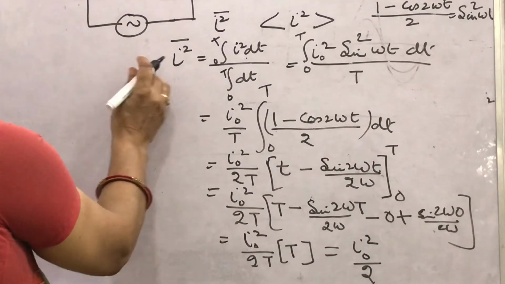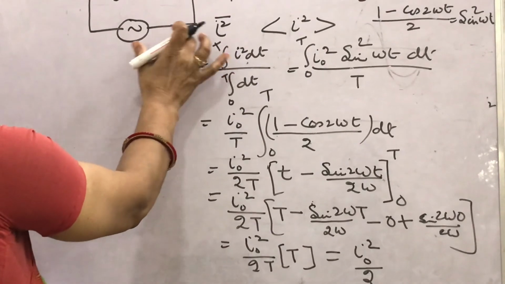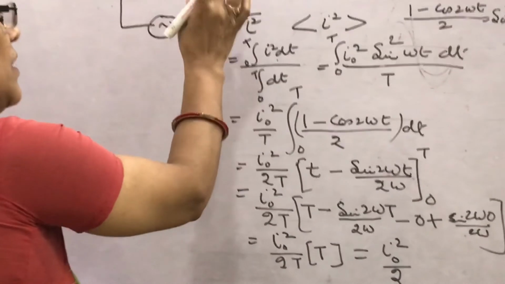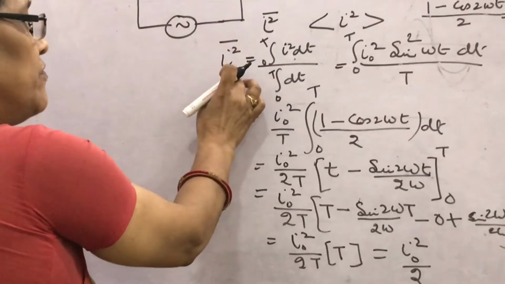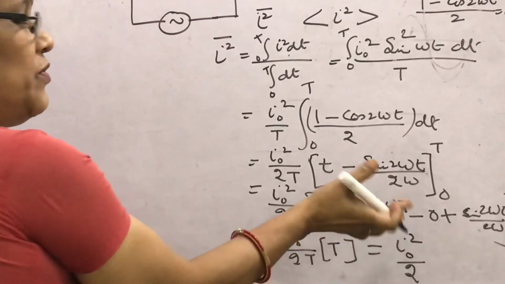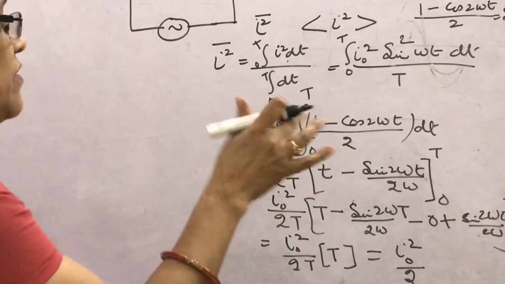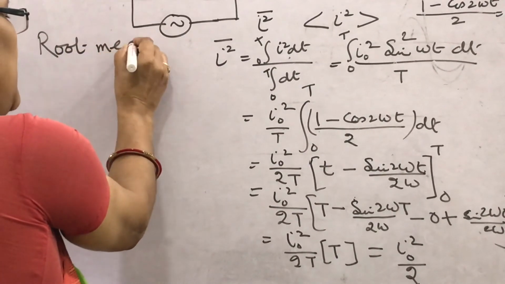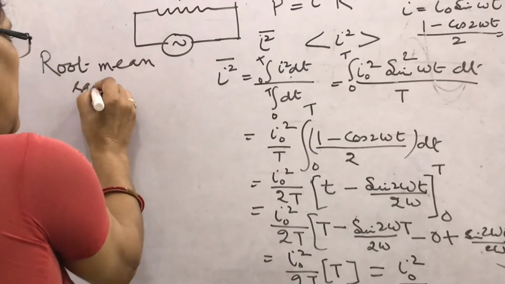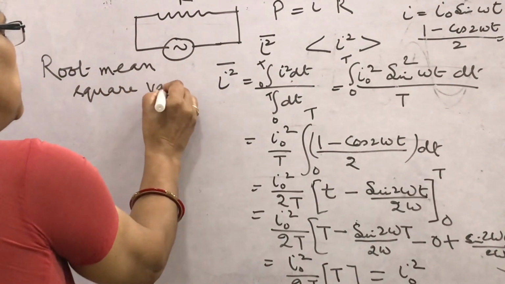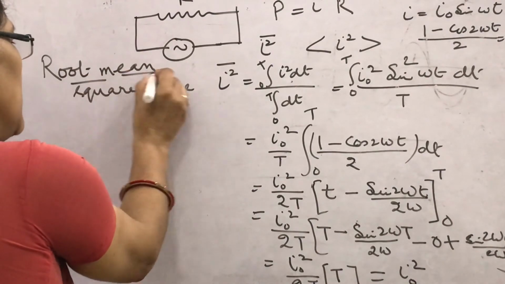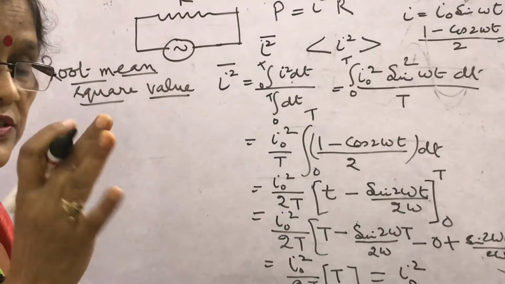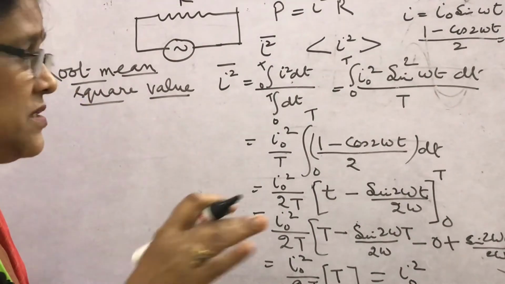So, if you take the square root of this to calculate the mean square value, you get the result. To calculate the root mean square value, this is the root mean square value. This is a very important term in case of AC. How is it written? Look how it is marked.